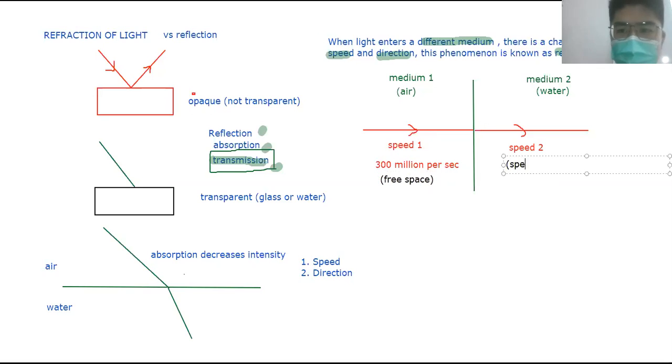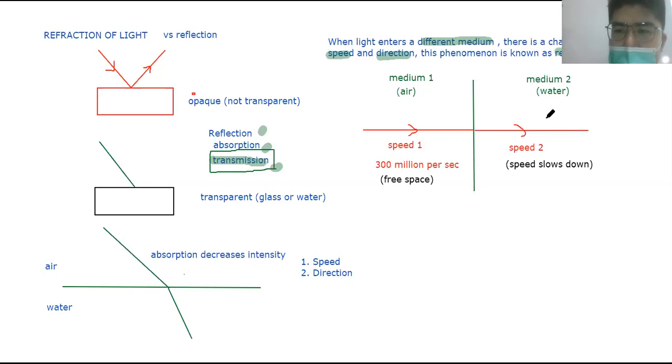Light speed, I repeat, when light enters a medium from free space, the speed of the light always slows down. It can be air or vacuum, not necessarily outer space. So from air, a light ray travels into glass, oil, honey, any form of medium. The speed will always slow down. In other words, light travels faster in air or vacuum, which is 300 million meters per second.